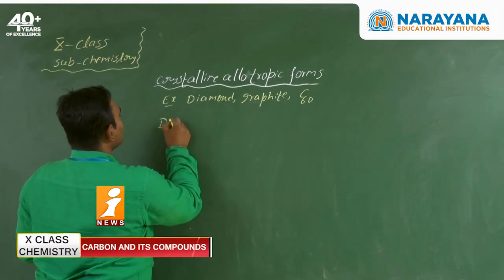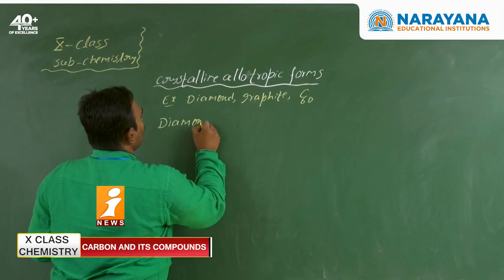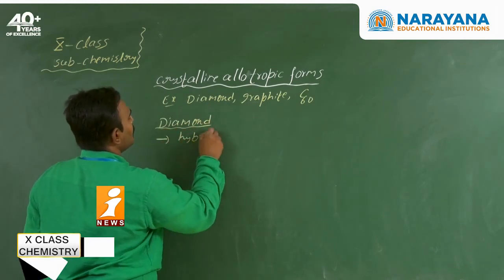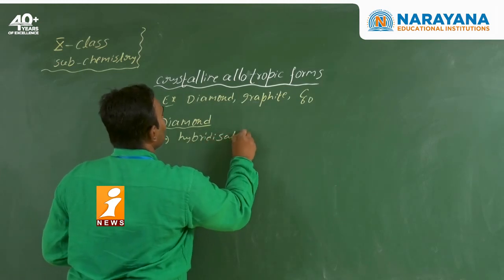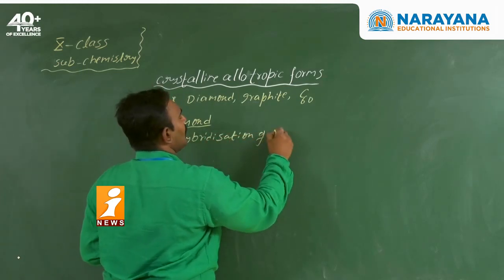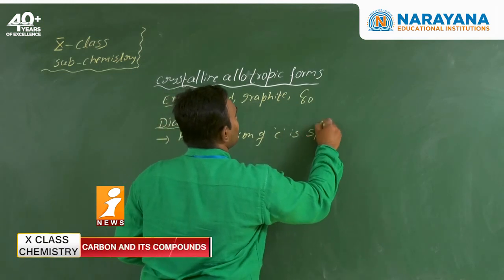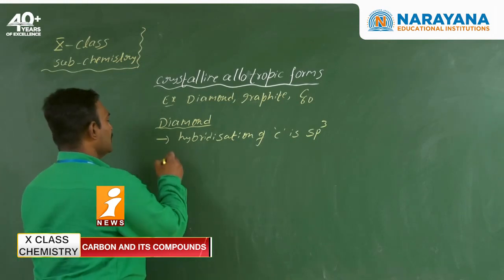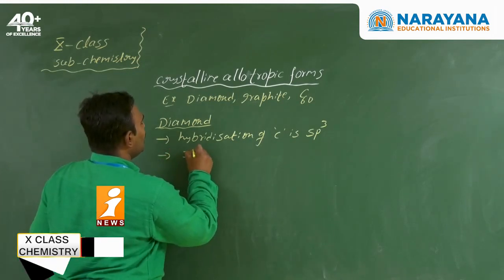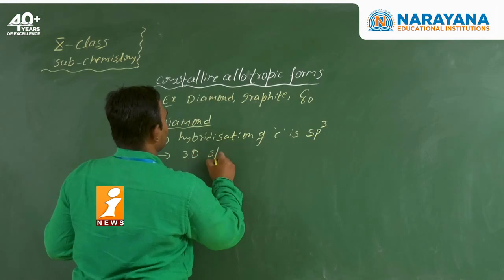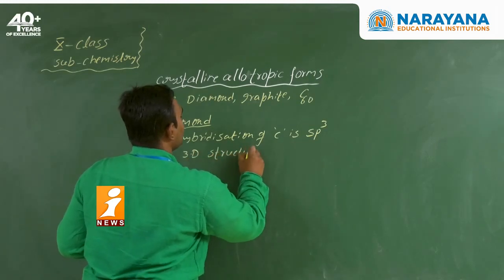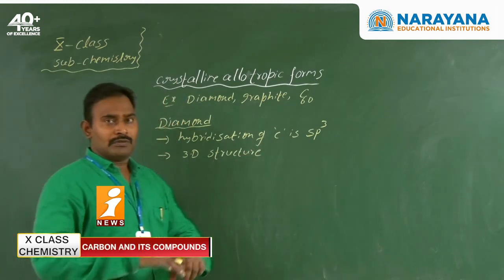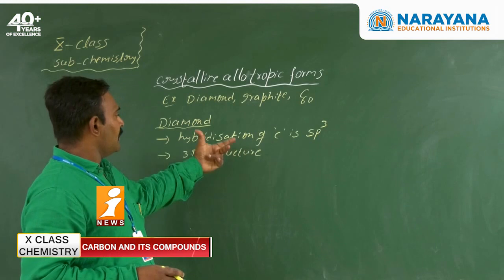Now coming to diamond. In diamond, the hybridization of carbon is sp3 hybridization. It has a three-dimensional structure, along the x-axis, y-axis, and z-axis.